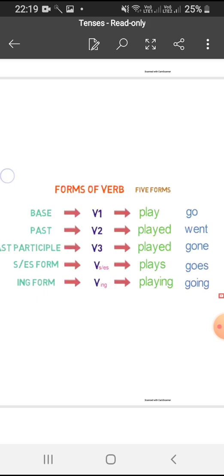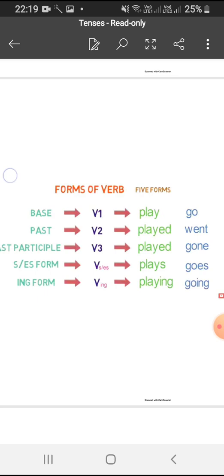In the past tense, we are going to use simple past tense, we are going to use second form of the verb. And in the perfect tenses, we are going to use third form of the verb. Rest is S or ES form and ing form. S or ES form is used in the present tense and ing form is used in the continuous tense.